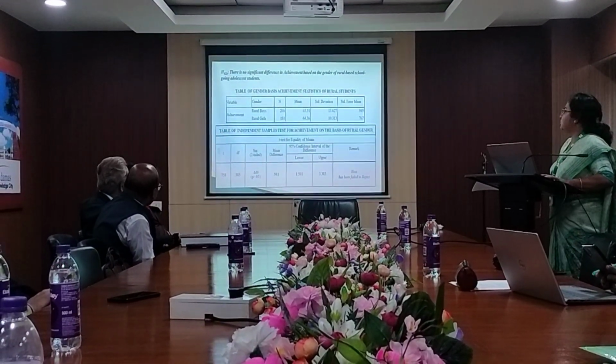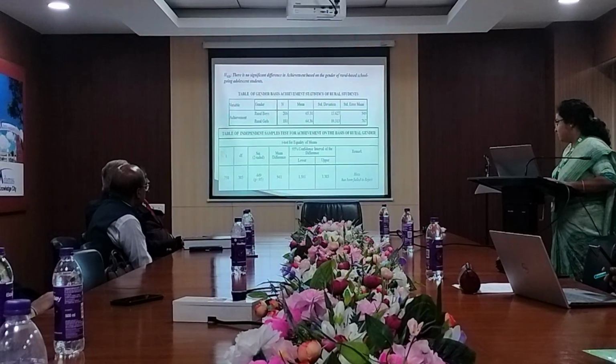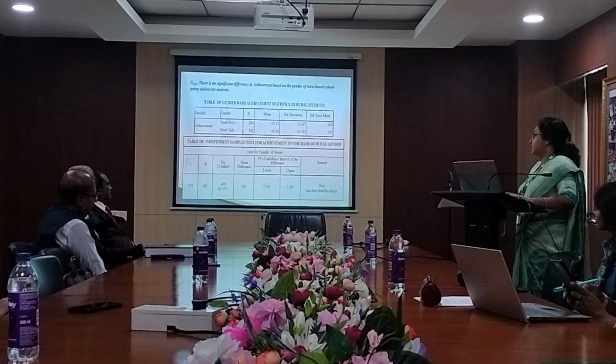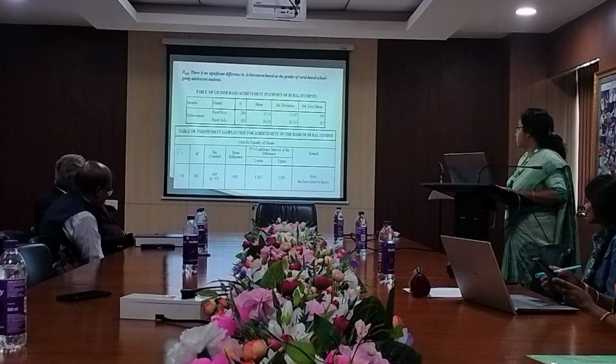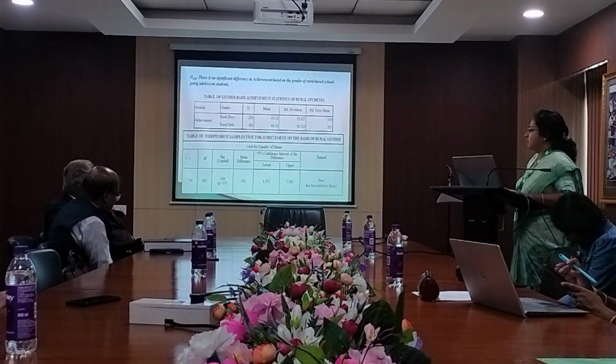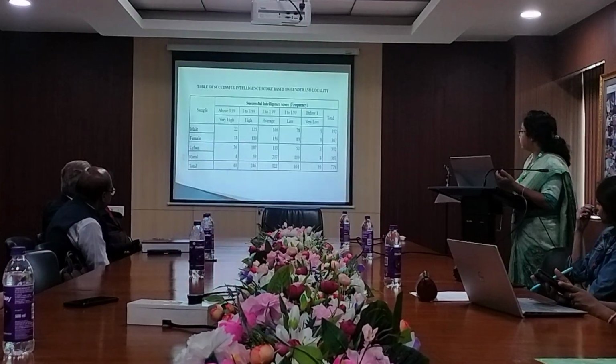Hypothesis 2b: there is no significant difference in achievement based on gender of rural-based school-going adolescent students. Here the p-value is also greater than 0.05 level of significance. So this hypothesis has also failed to be rejected. That means there is no difference between rural boys and girls for their achievement.